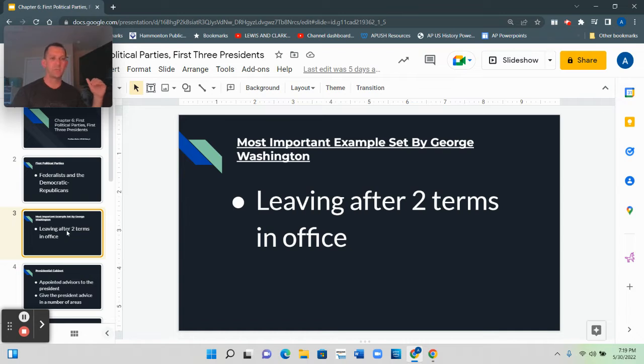He establishes how a president acts. He establishes what a president wears. He establishes what a president does, the whole office. But for this question, you're going to write on your study guide, leaving after two terms. It wasn't so much what Washington did as president. That stuff was important. But after serving two terms in office, after serving 8 years as president, George Washington walked away. That was unprecedented in the history of the world.